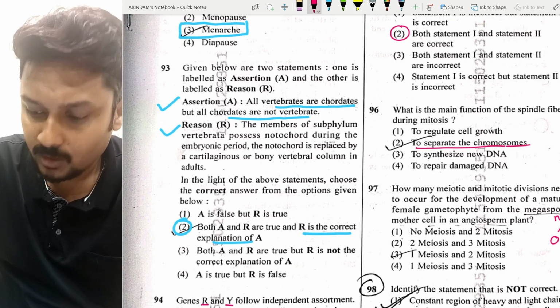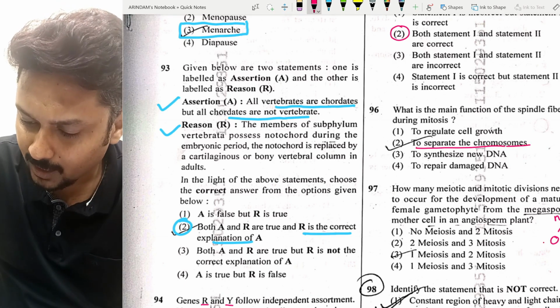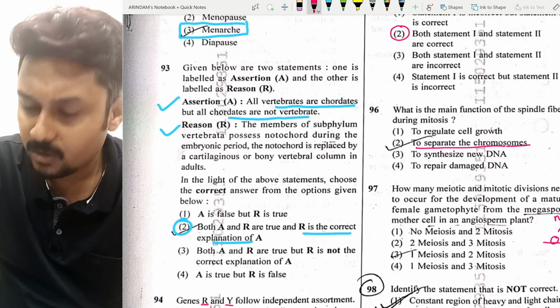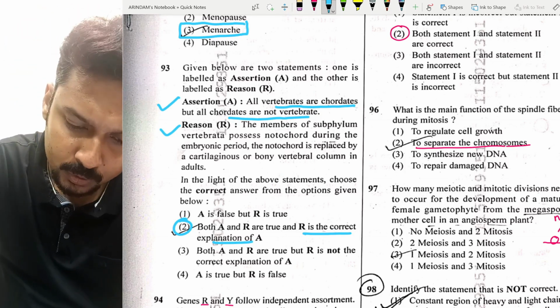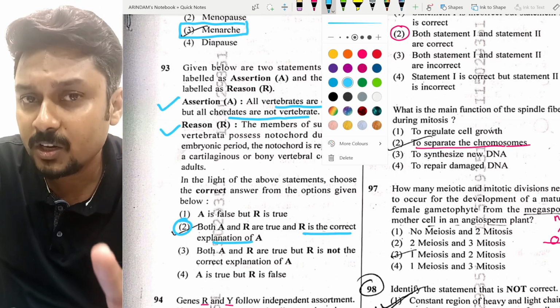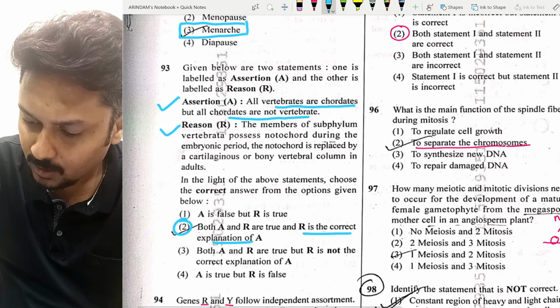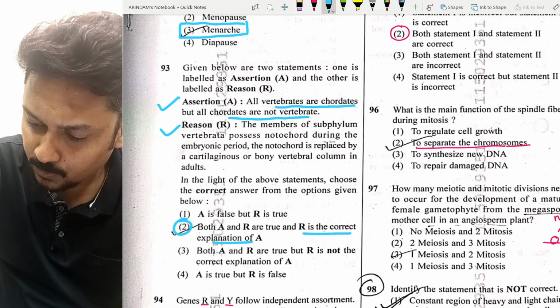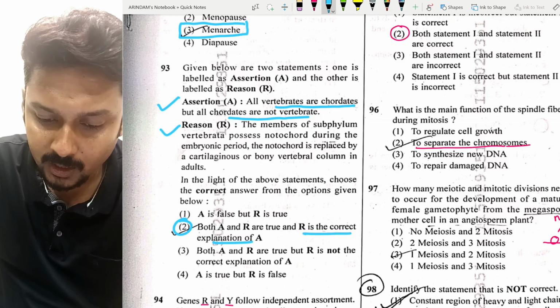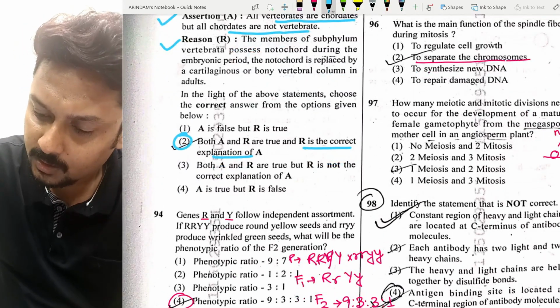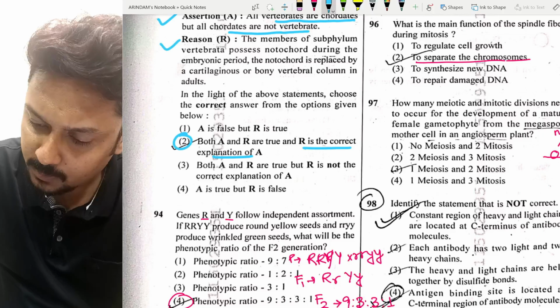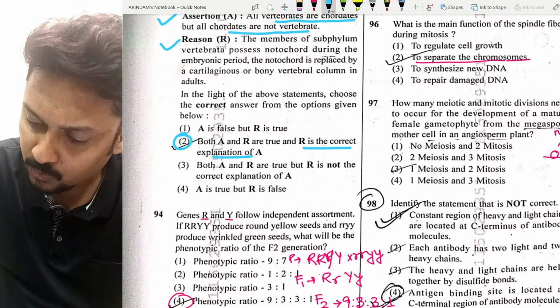So thereby a tetrad forms, and out of that, 3 degenerate, and this one undergoes mitotic division 3 times, so thereby 8 cells are produced. The first time, this blue color indicating this is mitosis. This is the second time, so 4.